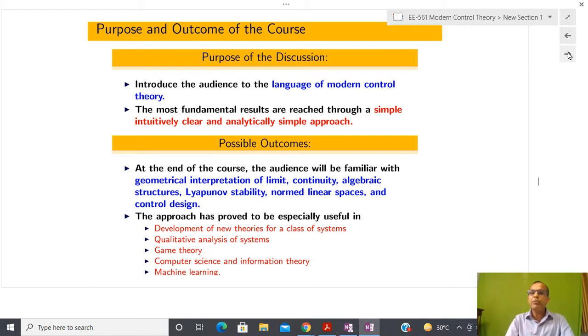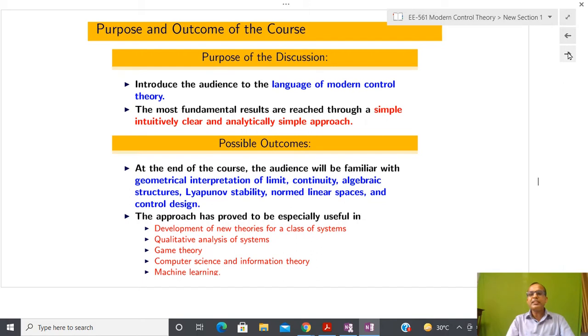Obviously I am going to talk about Lyapunov stability, normed linear spaces, and control design. Parts such as Lyapunov stability, control design, and after that controllability and observability are covered by my colleague Dr. Sandeep Ghosh.